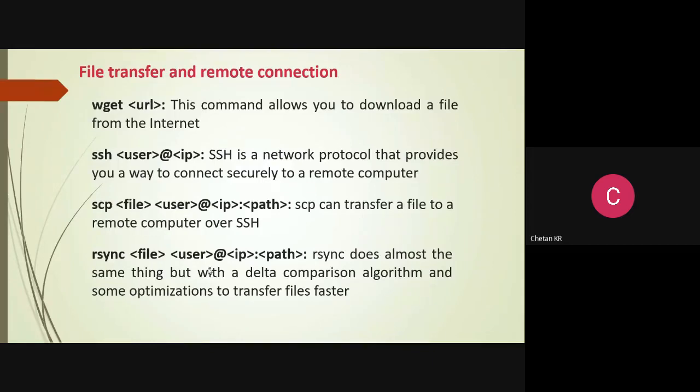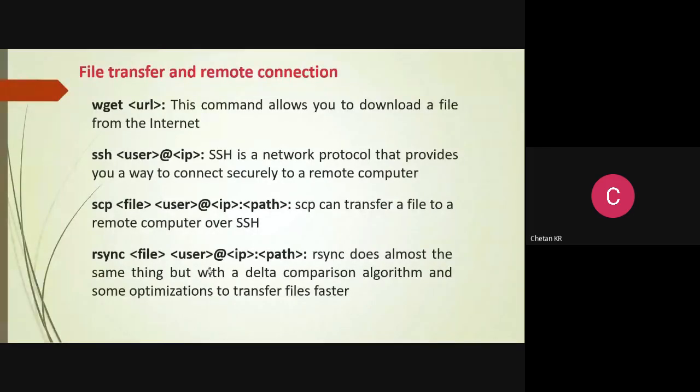If the file already exists, for example, you might have started a Python program, 120 lines are there, you might have copied it. Next, you will edit with another 10 lines. Then only those rest of the 10 lines will get copied with rsync, not SCP. SCP is not that intelligent. SCP is just to copy the things, and rsync is for keeping it synchronized. Both the versions should be the same, local and remote.